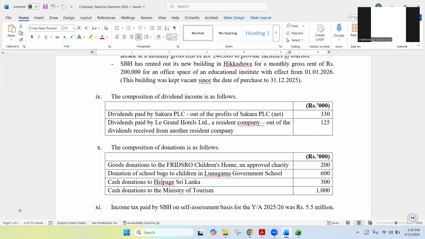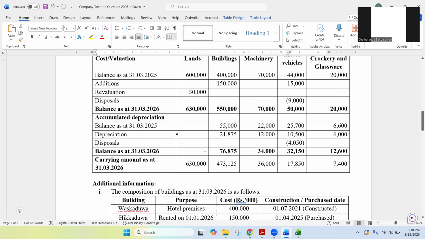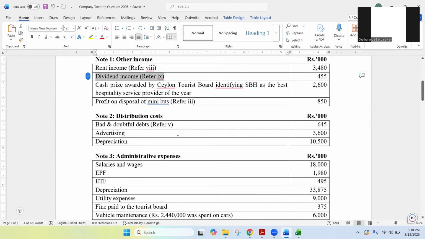They have earned dividend income. Out of that dividend income, Legrand has paid some dividend income for us. That is 125,000. Right. So you need to know how to do the tax. That is dividend income.